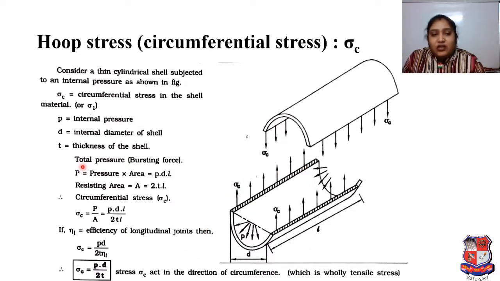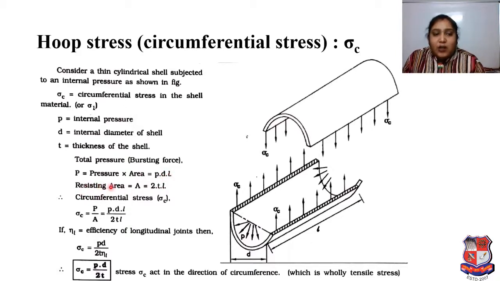Now, if we talk about the total pressure, then capital P is equal to pressure into area. So we have pressure p, and the area is D multiplied by L. So the total pressure P will be pressure into area, small p times D times L.